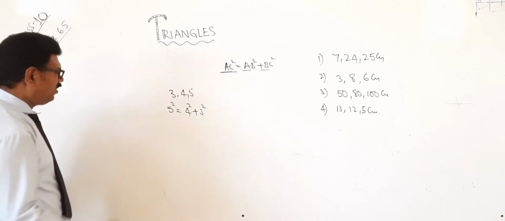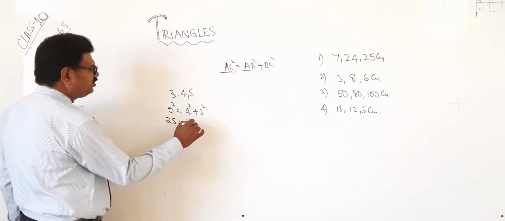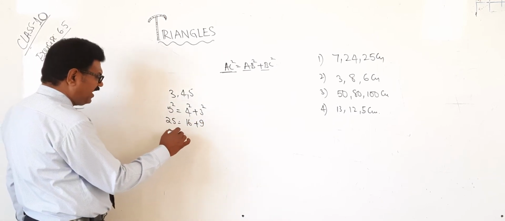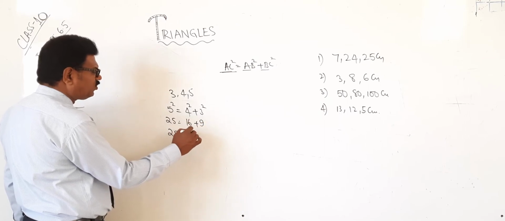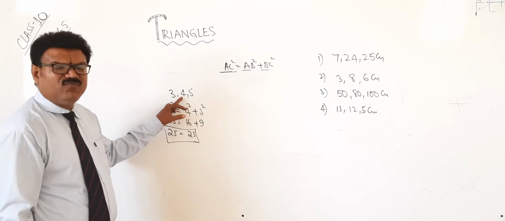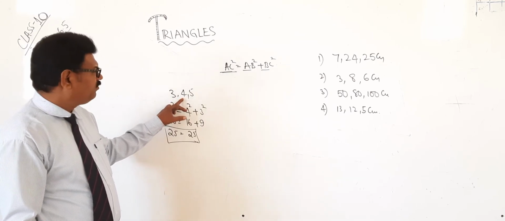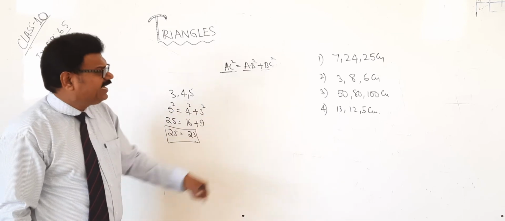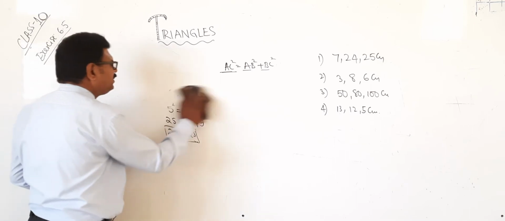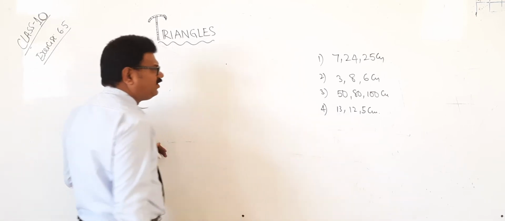That's all. Now 5 square is how much? 25. 4 square is 16. 3 square is 9. 16 plus 9 is also 25. That means this 3, 4, 5 will form a right angle triangle in the given measurements. Okay? So here he has given 4 sets of problems, 4 sets of examples. We will see whether they form a right angle triangle or not.